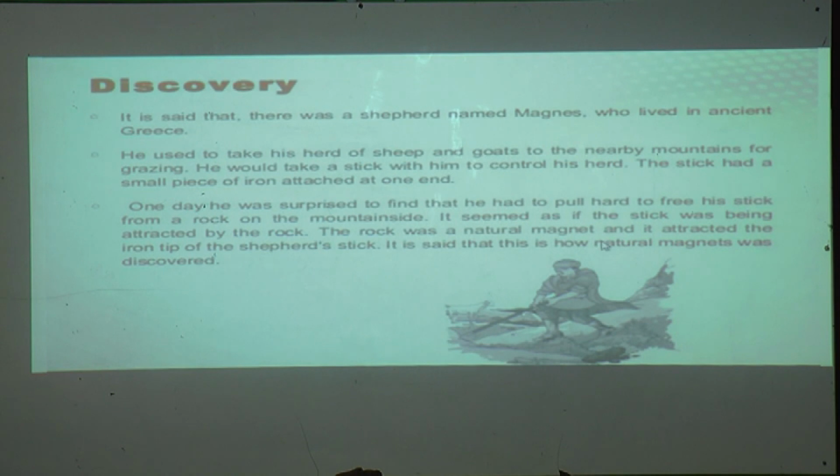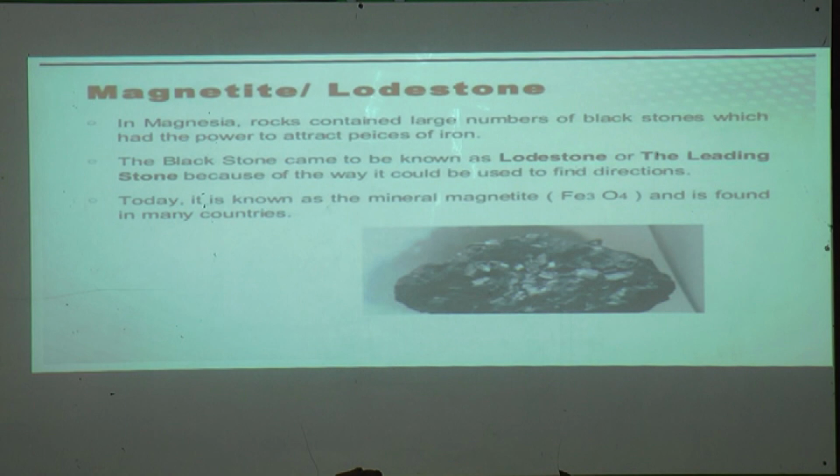So he told everyone, and like this, the magnet was first discovered as a natural magnet. This is the story of the discovery of magnets. Isn't it interesting, children? Yes, very interesting.